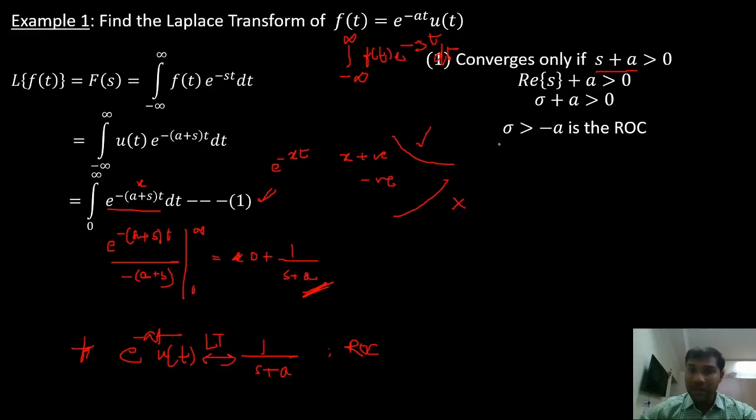So this is my ROC. What is my ROC? My ROC is sigma greater than minus a. This is the ROC. So now I will erase this part here.